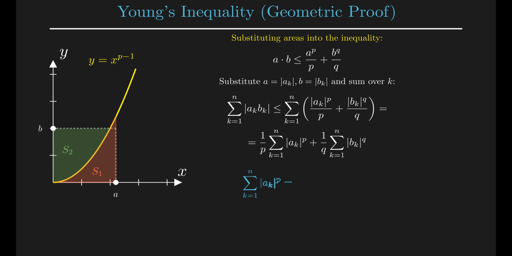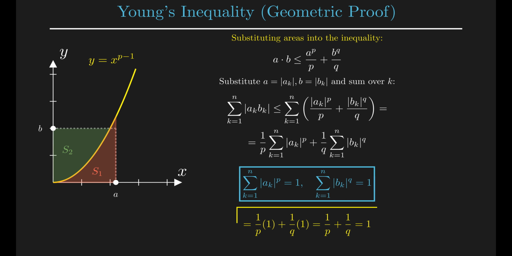Recall our normalization condition. The sum of a sub k to the power of p is 1, and the sum of b sub k to the power of q is also 1. Substituting these values back in, we get 1 over p times 1 plus 1 over q times 1. Since p and q are conjugate exponents, their reciprocals sum to 1. Thus, we have proved that the sum of the products is less than or equal to 1. This confirms the inequality for the normalized case, and by homogeneity, for all vectors.